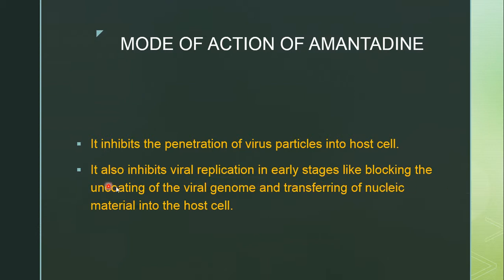stages, like blocking the uncoating of the viral genome. The viral genome, that is nucleic acid, will be uncoated from the capsid layer, and then it will mix or combine with the DNA of host cell. So that step can be inhibited or blocked, that is uncoating process of viral genome can be inhibited. So if this blocking of uncoating of viral genome is inhibited, viral replication also inhibits, and transferring of nucleic acid material into the host cell will be inhibited. So these two steps will be blocked by amantadine.